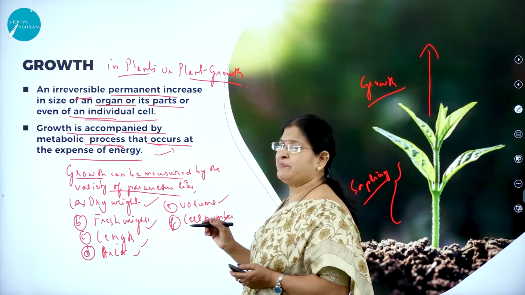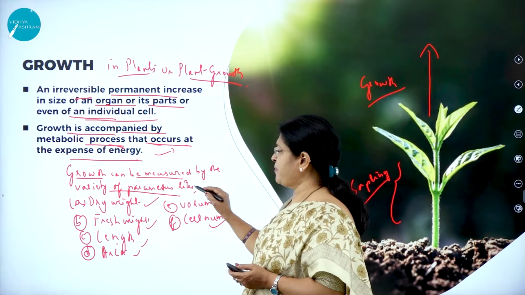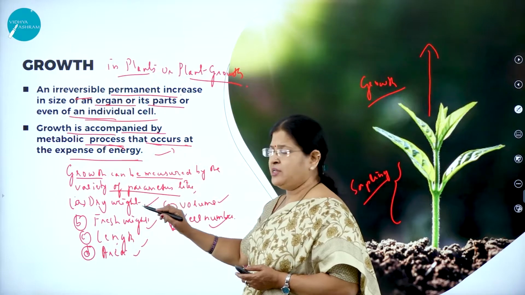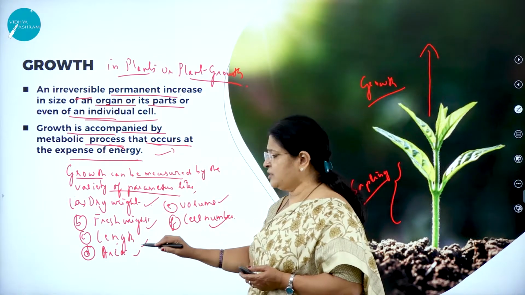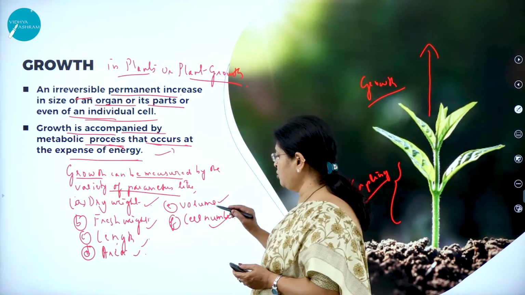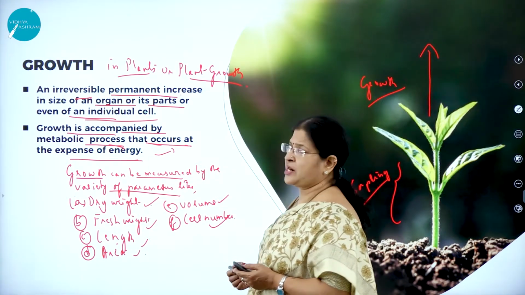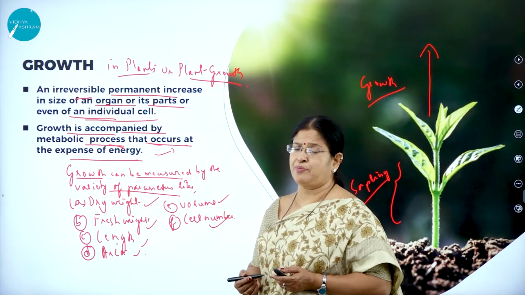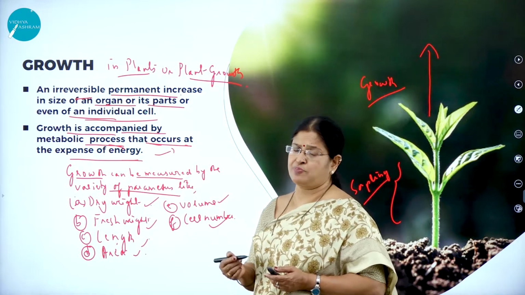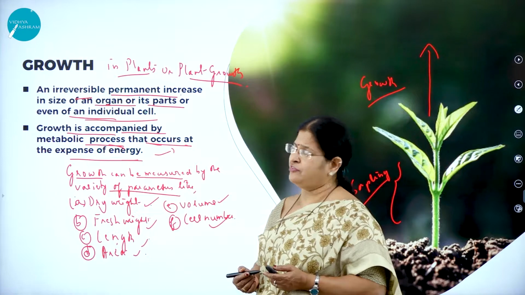So growth can be measured by a variety of parameters like the dry weight, the fresh weight, the length, the area, the volume and the cell number. Hope you all have understood what is plant growth. As I said, it is a very, very important, fundamental and conspicuous characteristic feature of plants.